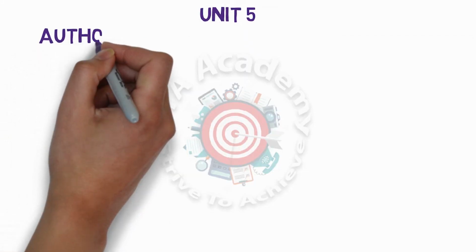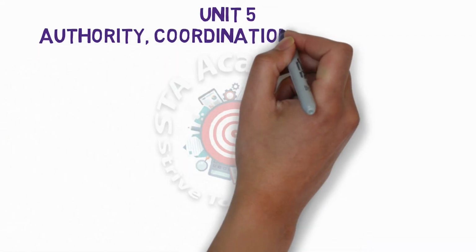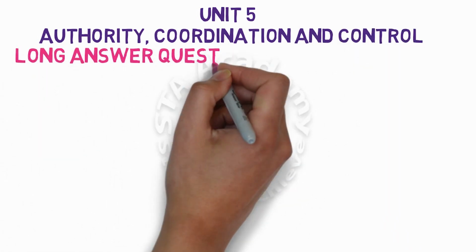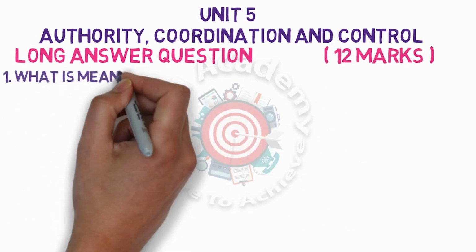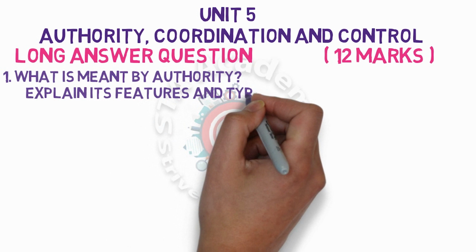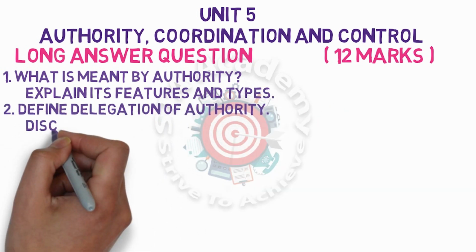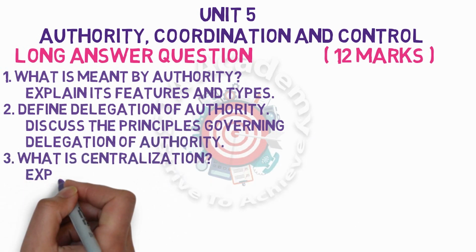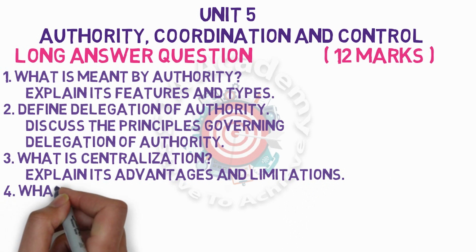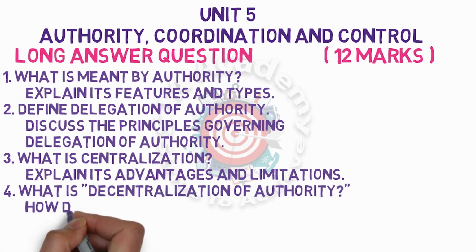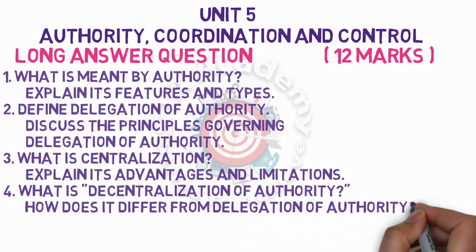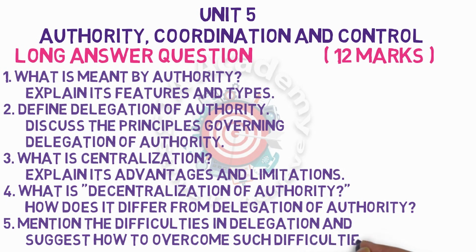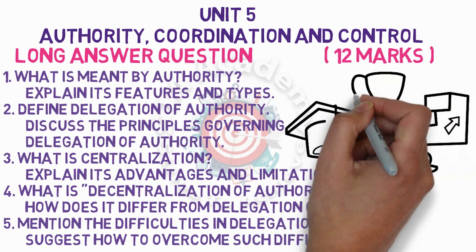Let us see the LAQs of Unit 5, authority, coordination and control. We know that each LAQ carries 12 marks, as you know. Let us see the first question. What is meant by authority? Explain its features and types. Second question, define delegation of authority. Discuss the principles governing delegation of authority. Third is a very important question. What is centralization? Explain the advantages and limitations of centralization. Fourth is decentralization of authority. How does it differ from delegation of authority? Last question. Mention the difficulties of delegation and suggest how to overcome such difficulties.